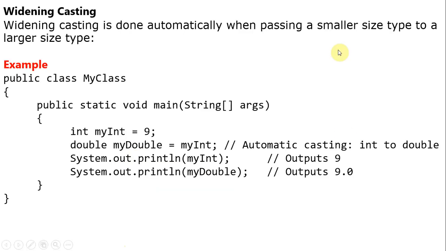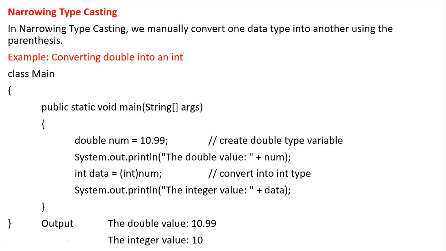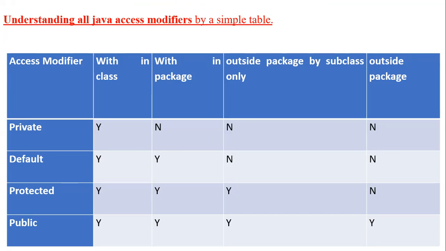One more example. int myInt equals 9, an integer we are trying to convert into a double. Of course it is automatic typecasting. Why? Because integer has the lowest size, whereas double has the highest size. So that is about typecasting types and examples. This is about typecasting.